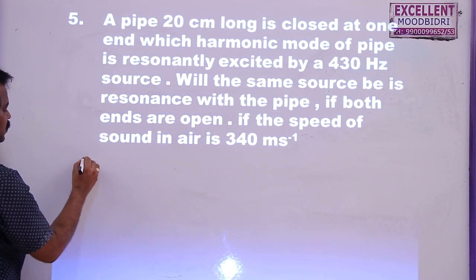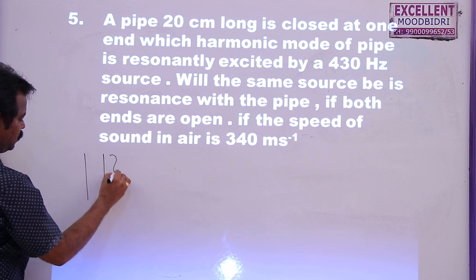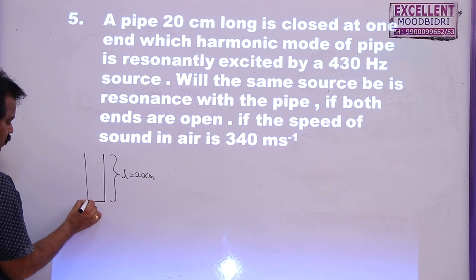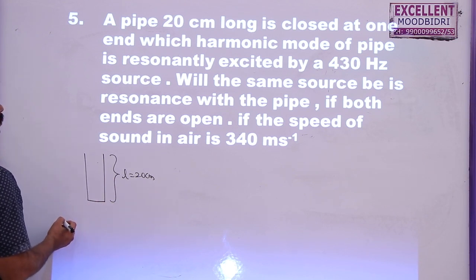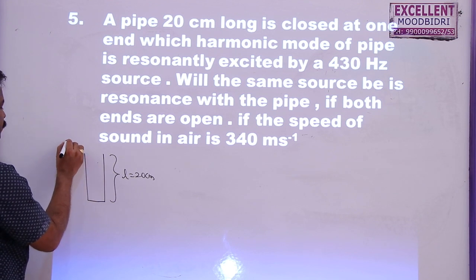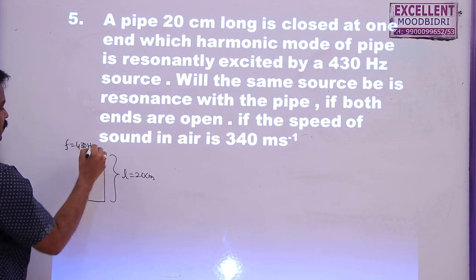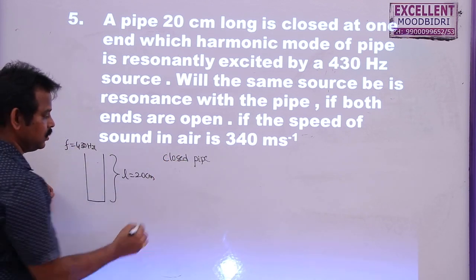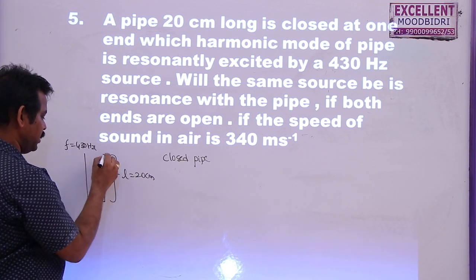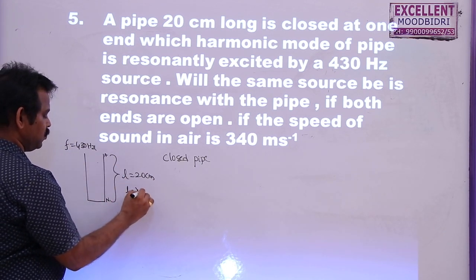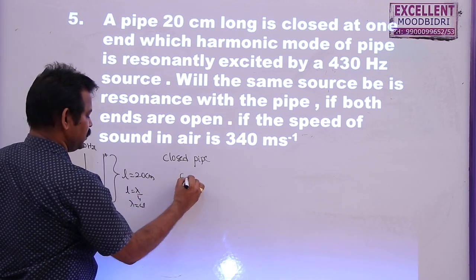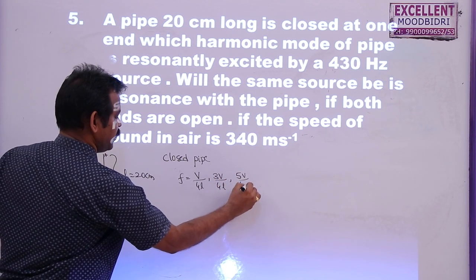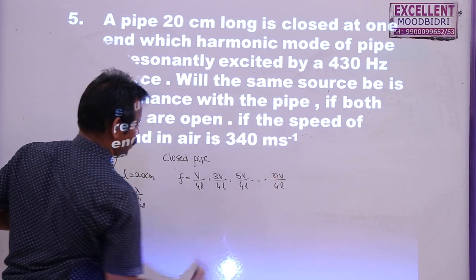A pipe of 20 centimeter length is closed at one end. Which harmonic mode of the pipe is in resonance with the excited frequency of 430 Hz? For a closed pipe, we know the closed pipe harmonics. The closed end is a node and the open end an antinode, so the length must be equal to lambda by 4, lambda is equal to 4L. So the frequency is V by 4L, then 3V by 4L, 5V by 4L, and so on, NV by 4L.